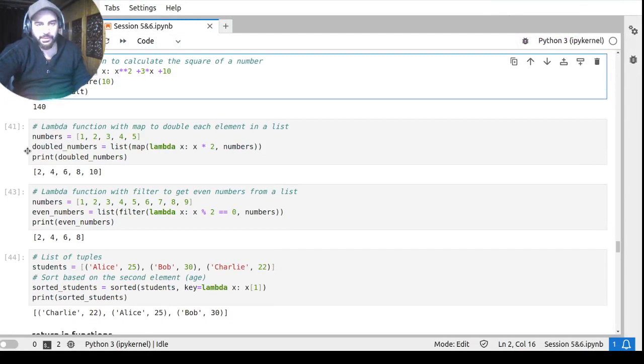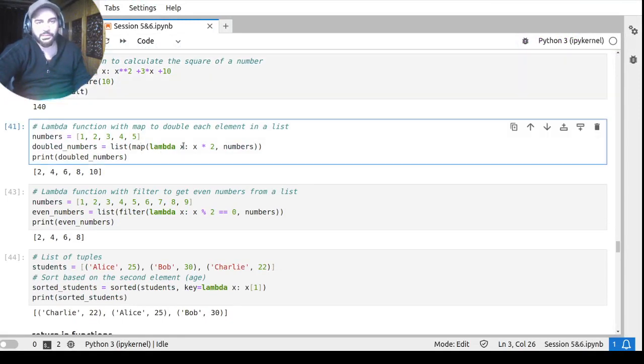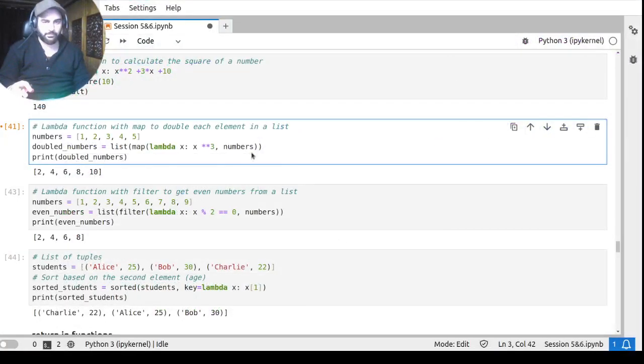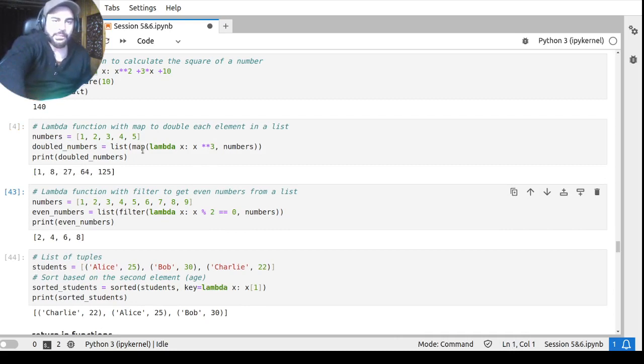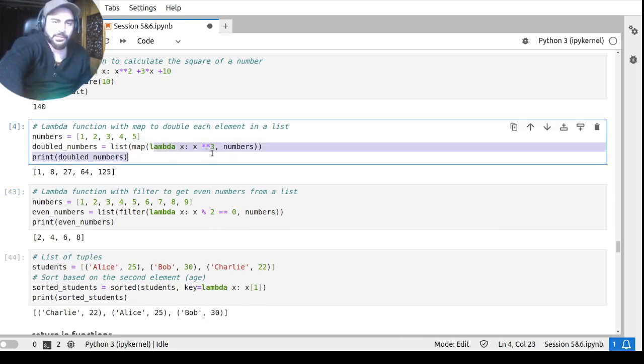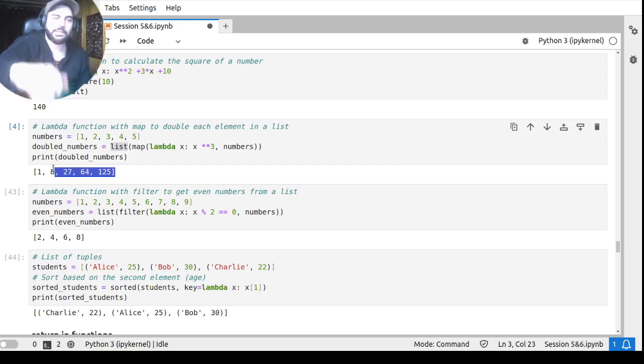So we have the function map in here. If I want to compute the squares, maybe I want to compute the cubes, let's suppose x cube. I want to compute these cubes. This is the exponentiation, if you see. If I run it, you can clearly see this map will take this function as an argument first. The first argument is the function, then we have a list of numbers, and for them it will typecast the answer. So here is the answer. We're printing it: 1, 8, 27, 64, 125. So you saw that by using lambda functions with map, you can make your programming easy.